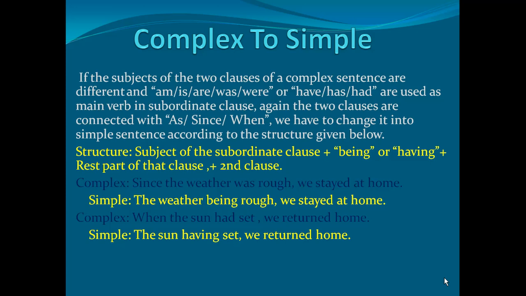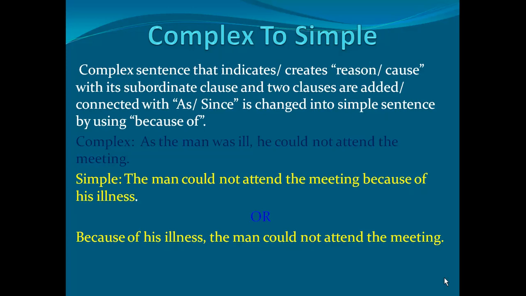Okay, next one, a complex sentence that indicates or creates reason or cause with its subordinate clause, and two clauses are connected with as or since. It is changed into simple sentence by using because of. First one in complex, as the man was ill, he could not attend the meeting. The man could not attend the meeting because of his illness.